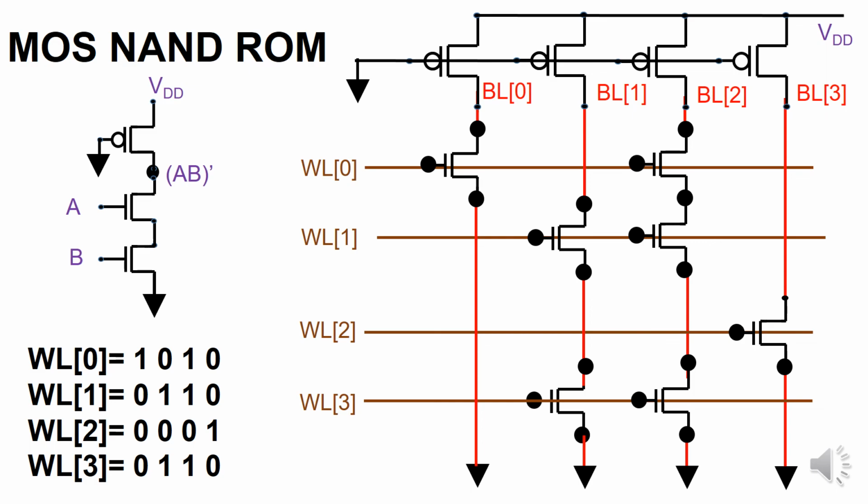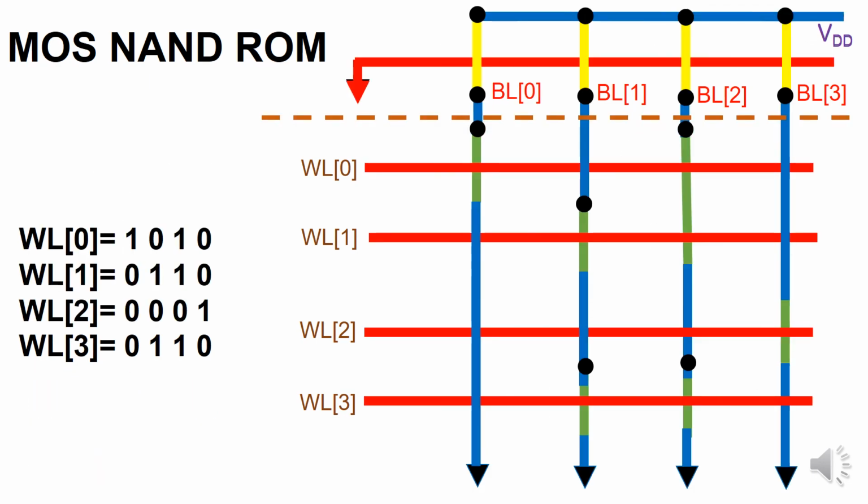Here, we are using an active low decoder. Let us suppose word line 0 is 0 and all the remaining word lines are high, so the transistor connected to word line 0 will be off. So bit line 0 and bit line 2 will produce a high output. All the other lines will be 0. Similarly, the other words can be implemented using MOS NAND ROM. The diagram of MOS NAND ROM is shown in the figure.